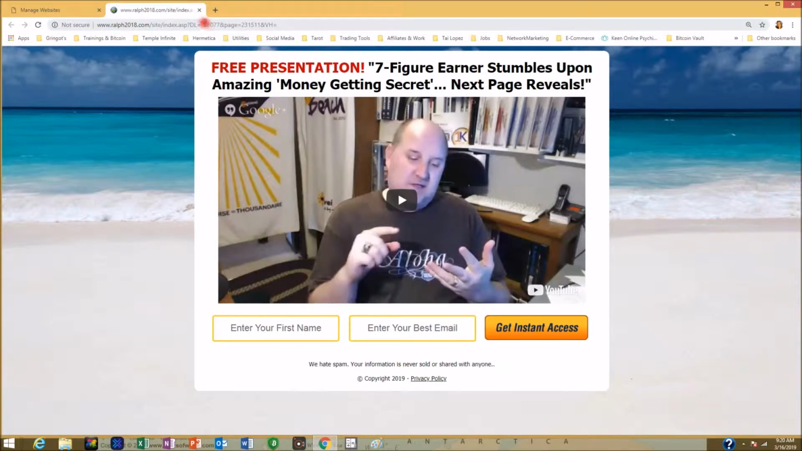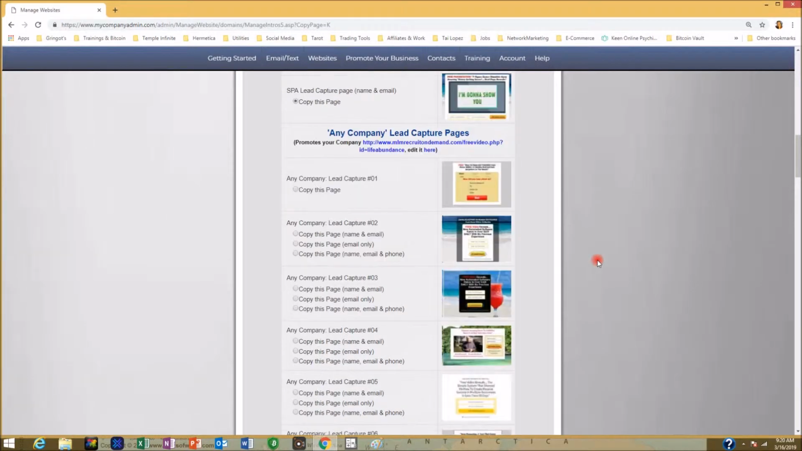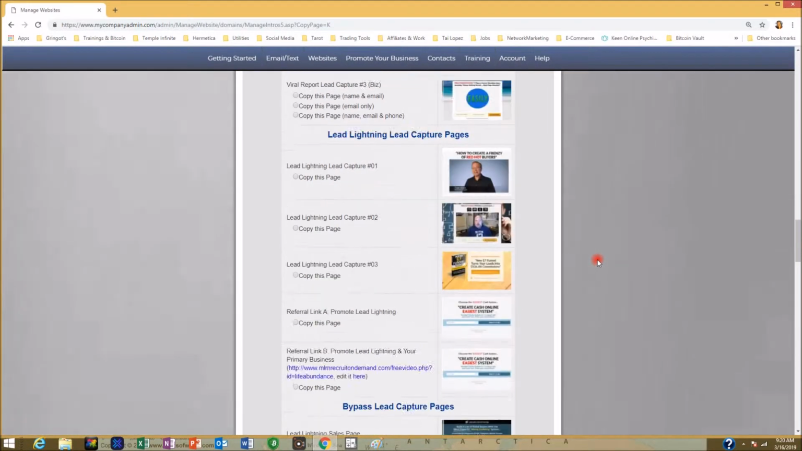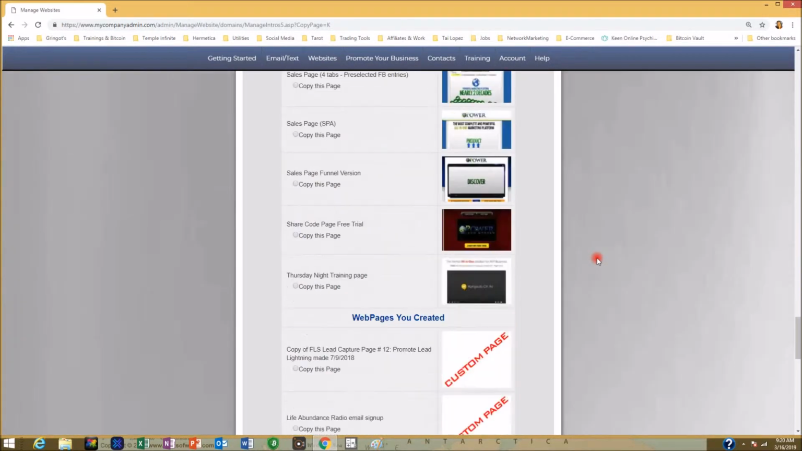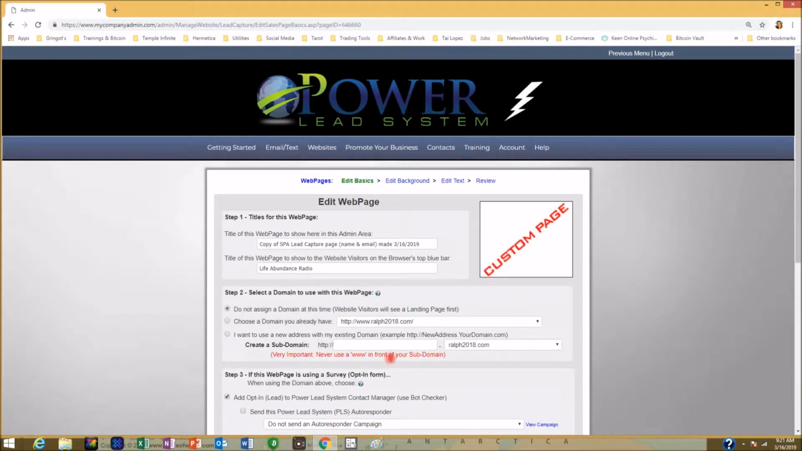So now, in order to make that change, what I'm going to do is just go back. I've got this clicked already. Copy this page. And then I'm going to go all the way to the bottom and click on the option down below, Make me a copy. Going to go ahead and make a copy.